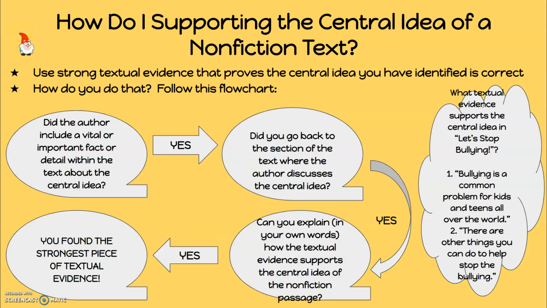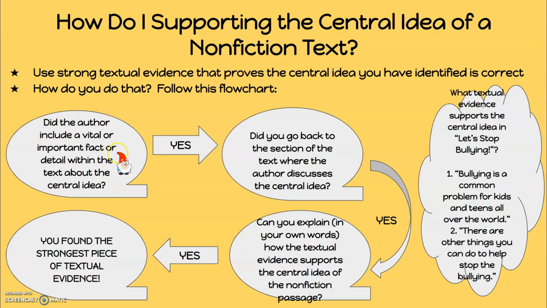So how do I support the central theme of a nonfiction text? Well, one way is to use strong textual evidence that proves the central idea you have identified is correct. So in other words, you can't just say, oh, well, I think this is the central idea. You have to be able to support it with strong textual evidence. And you guys know that Mrs. Vian loves making you find strong textual evidence, okay? So how do you do that? Well, I made you a little flow chart, okay?